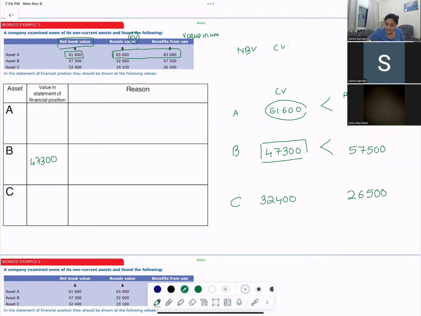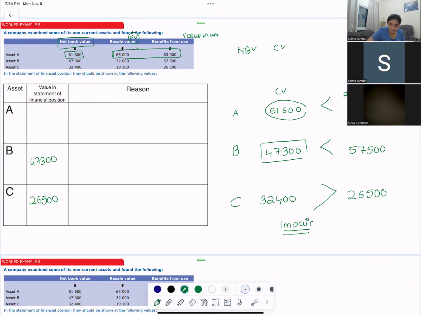Okay, so now your carrying value is more than the recoverable amount. So you impair the asset. What is the value which you will show in your statement of financial position? 26,500. And what is your impairment loss?